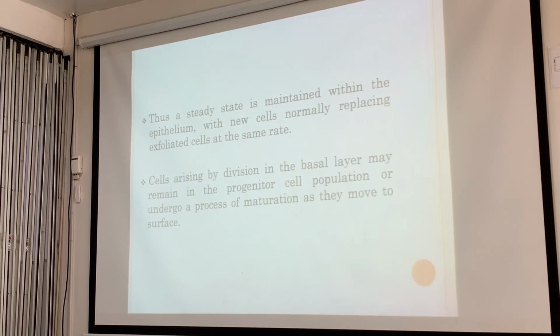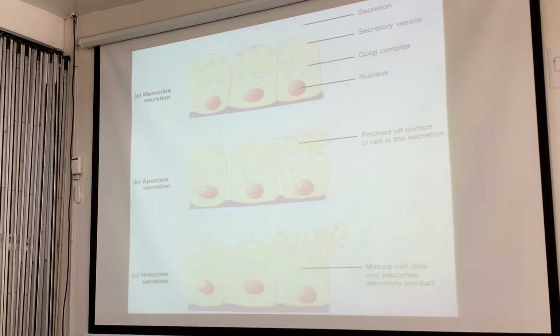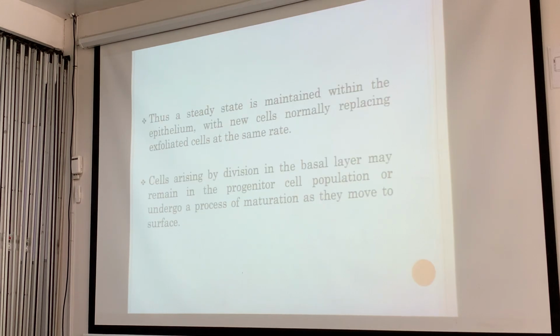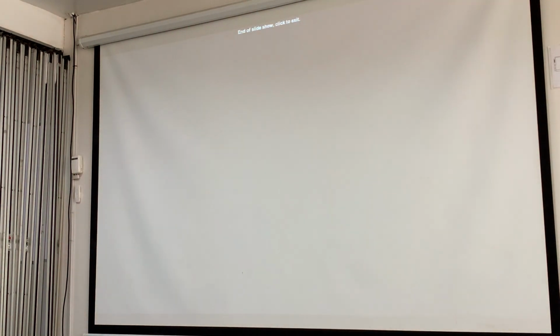A steady state is maintained within the epithelia, with these cells normally replacing exfoliated cells at the same rate. Cells arising by division in the basal layer may remain in the progenitor cell population and they are able to reproduce. As they undergo maturation, they move to the surface. Just a little bit about skin renewal. And that's it. Thank you.